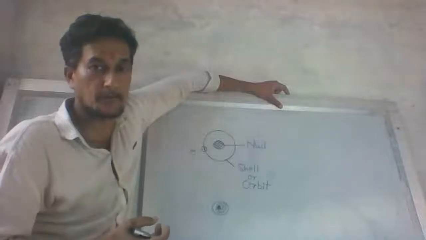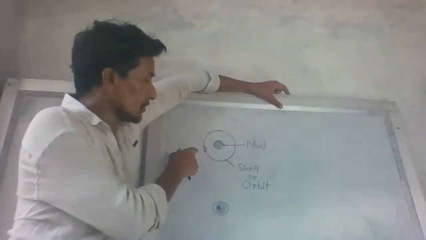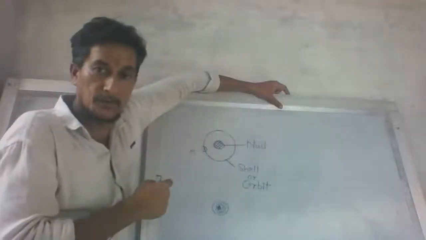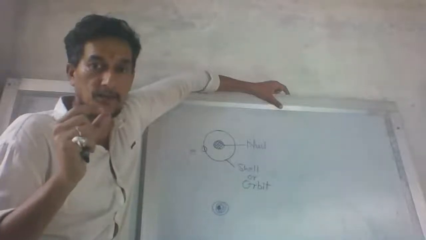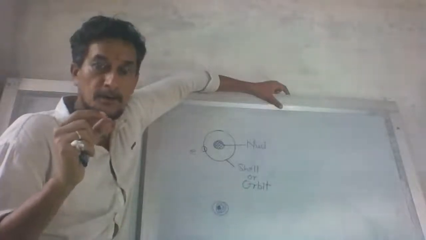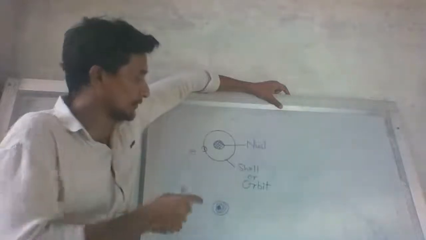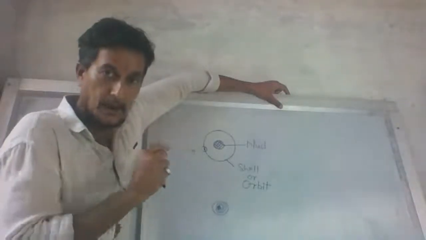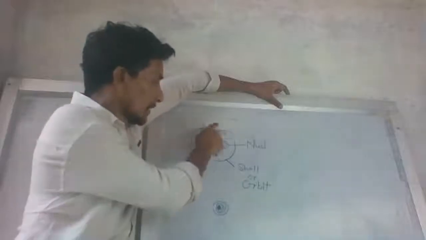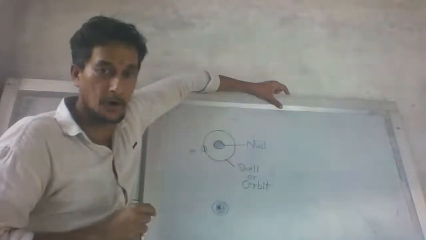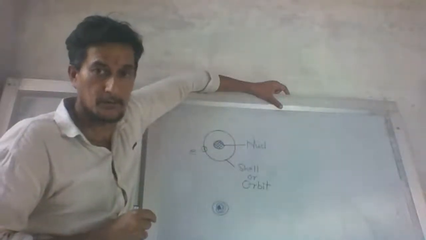Then a theory came forward and said that the electrons which are moving in a particular shell have a specific energy where they neither lose nor gain energy. It means the energy of this electron is fixed. At this fixed energy, it moves around this nucleus in a fixed orbit, which is known as the shell.